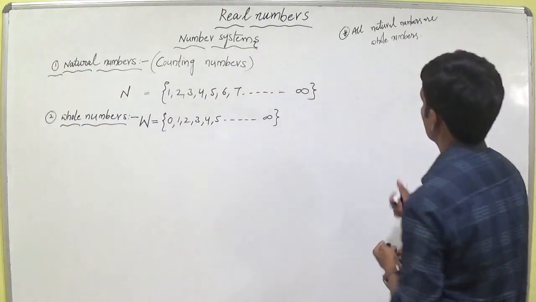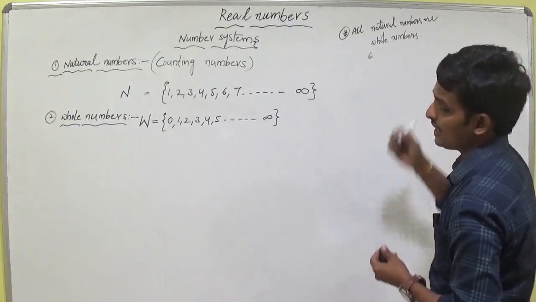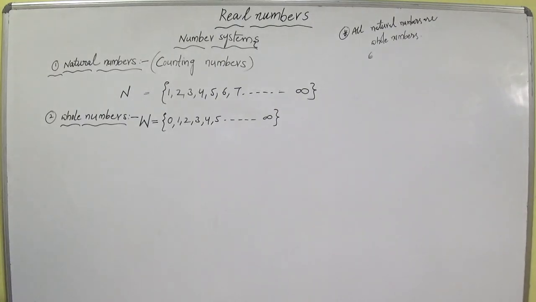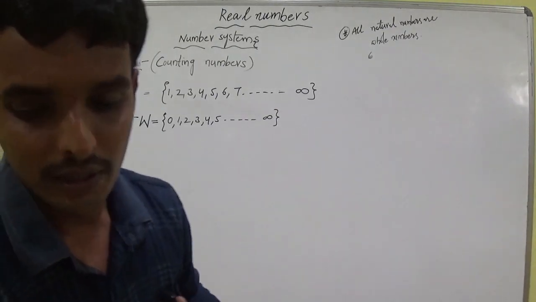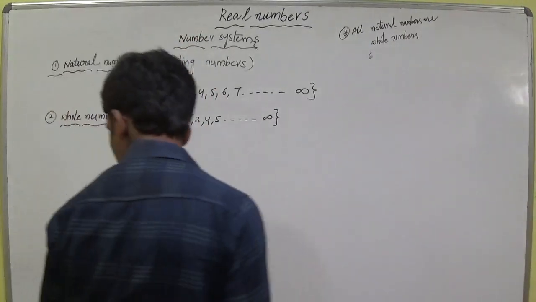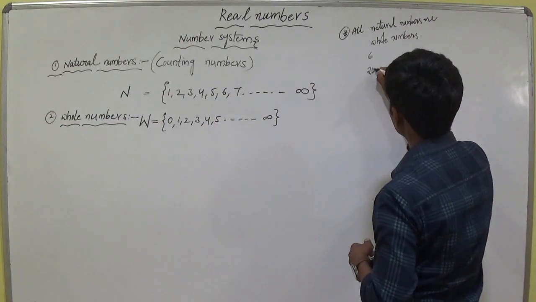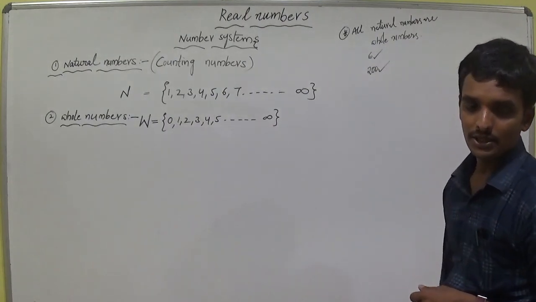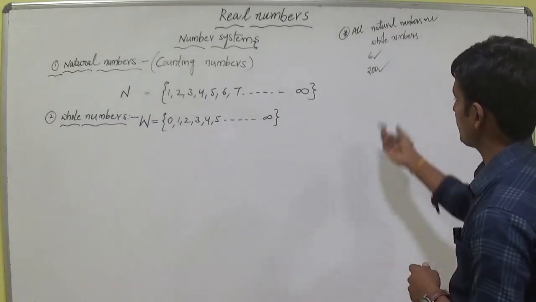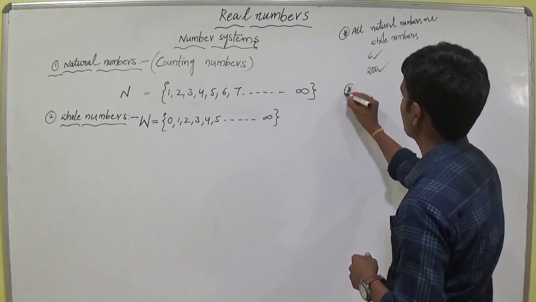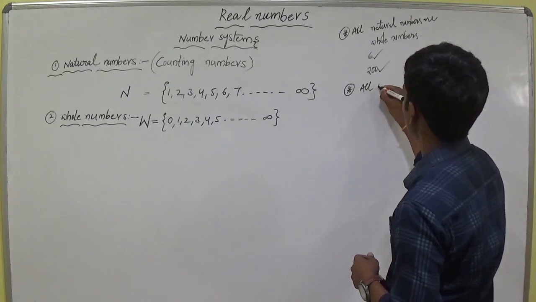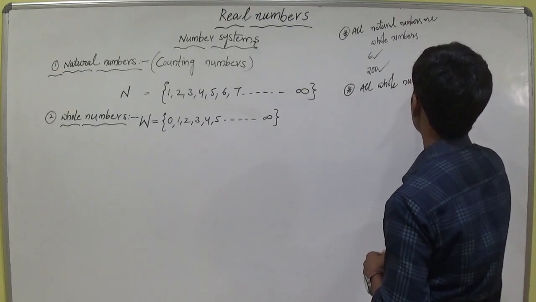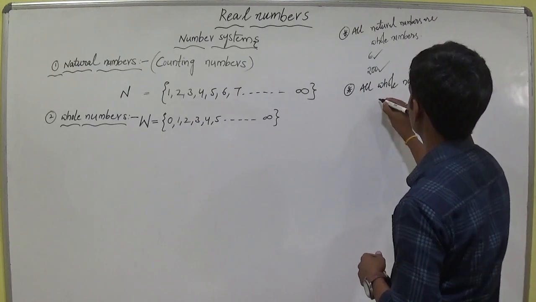For example, if you take 6, 6 is a natural number and also a whole number. In the same way, I am taking 200. 200 is a natural number and also a whole number. But now I am writing the statement in a different way: all whole numbers are natural numbers.